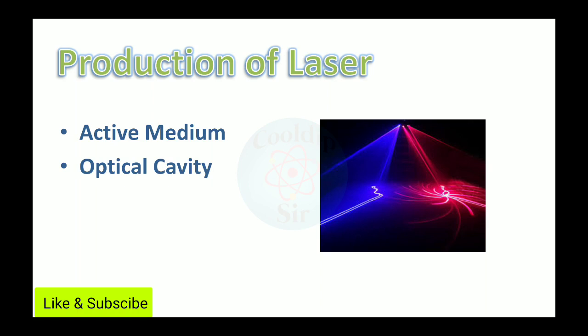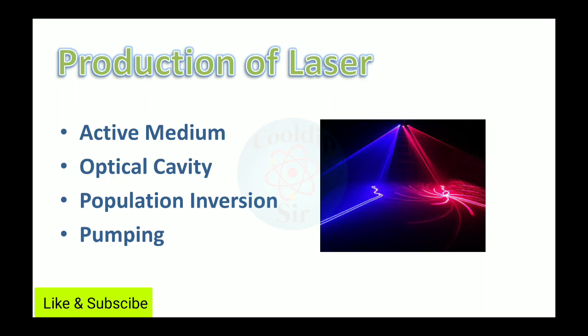The optical cavity is basically an arrangement which helps the active medium to produce the laser. The third term is population inversion. It is basically a stage from which the laser emission starts. Until we achieve that state, there is no laser emission.